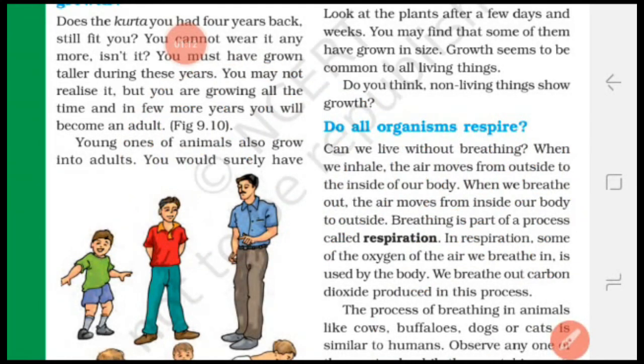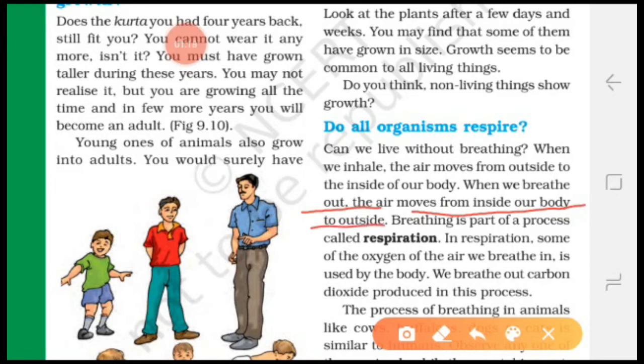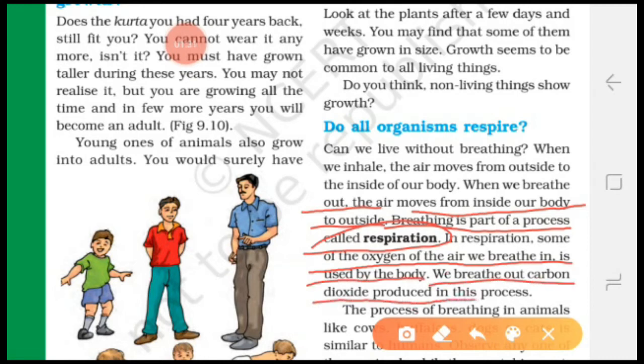Okay, students. So when we breathe out, the air moves from inside our body to outside, and breathing is a part of a process called respiration. In respiration, some of the oxygen of the air we breathe in is used by our body, and we breathe out carbon dioxide in this process.